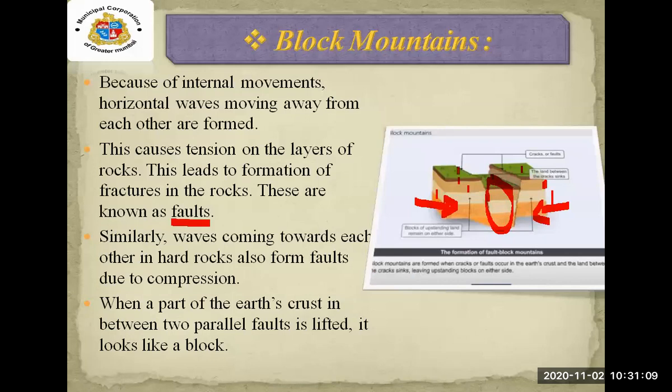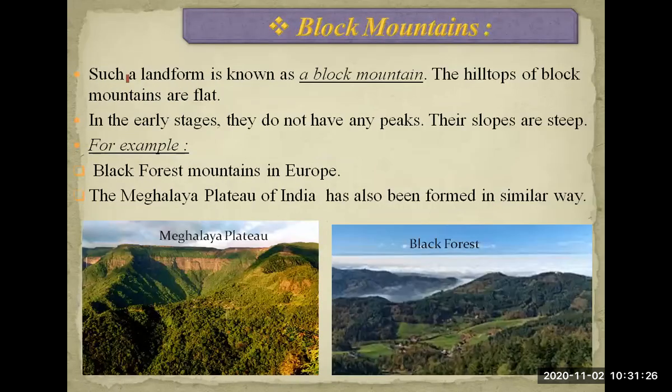The surface is not flat there. When we study the block mountain, the surface is not flat. You can see there is a tip, like this tip you can see in block mountains. Such a landform is known as a block mountain. The hilltops of block mountains are flat. In the earlier stage, they do not have any peaks.